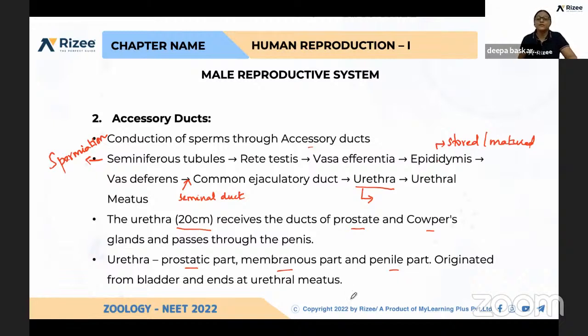Clear up to this? Clear, Nandini, Munaza?